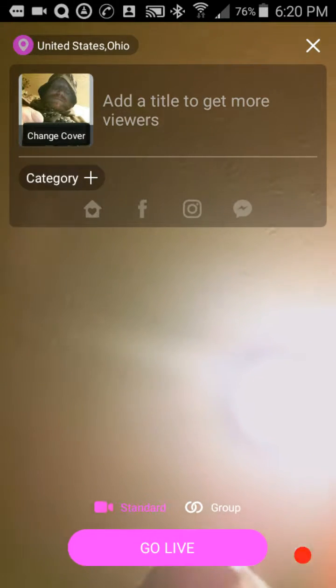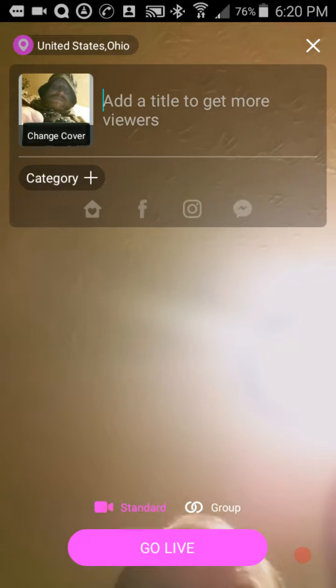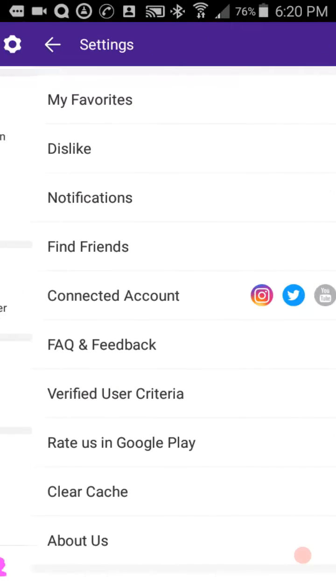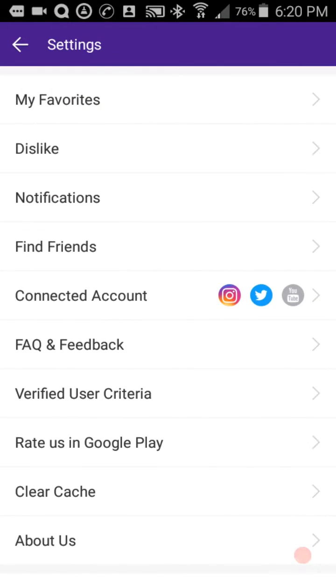I'm going to go ahead and get out of this. There we go. The gear icon in the upper left-hand corner is more settings rather than profile and bio. You can go into figuring out your favorites, what you have favorited, besides pictures, people, whatever it is you favorite. It should list that and how that works.